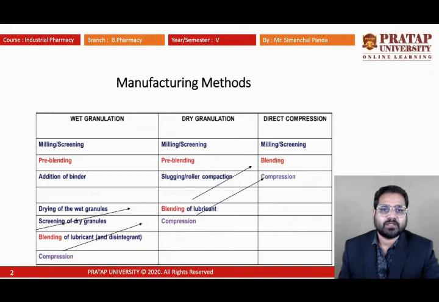The direct compression method is a process by which, with the help of compression force, tablets are formed without using any kind of granulation method. The ingredients have the capacity to self-compress by application of pressure. So they require milling and screening, then blending for a uniform mixture, then compression, and by the compression they adhere to each other and form the tablet.